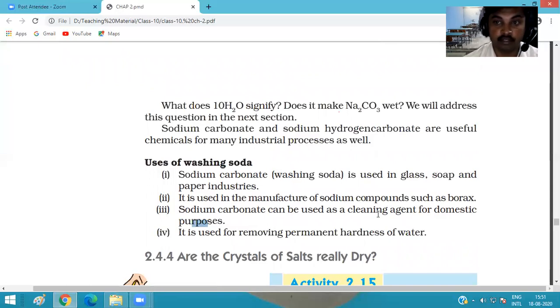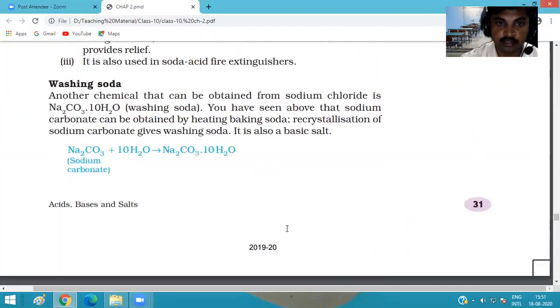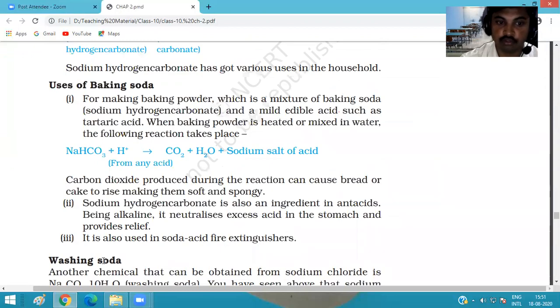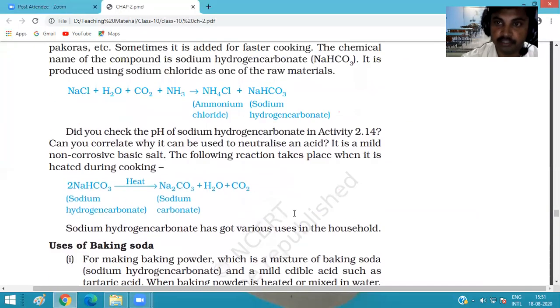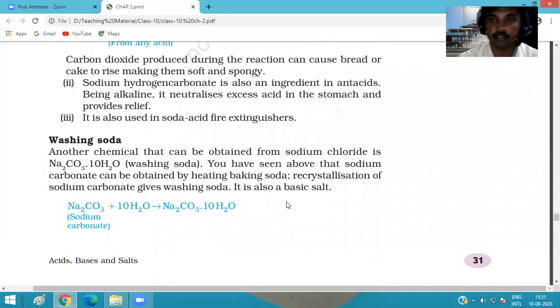From these salts that we already discussed, one or two come in the annual examination every year, so clear them very carefully. They ask the uses of baking soda, washing soda and bleaching powder, and what the formulas of these sodas or salts are.